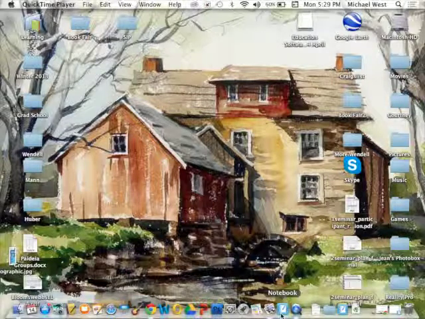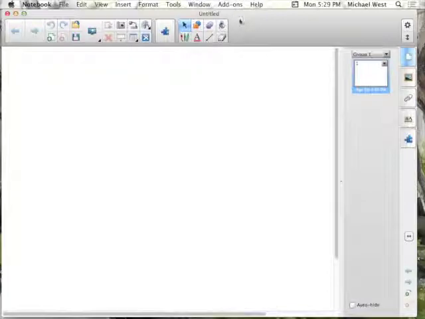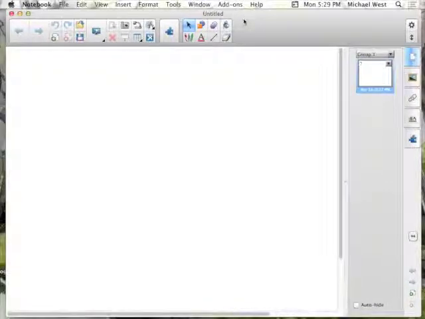So what you want to do is open up Smart Notebook. In my particular case, it's already here in the bottom area of this dock. So I want to open it up here, and as you'll see, I have several different options available, some of which are grayed out and some of which are available to me. Now, these two buttons up here allow me to go between the previous pages and the next page. This button here allows me to add a new page to my presentation over here. And it works similar to the way PowerPoint might work, except we're not actually making a PowerPoint presentation with animations. We're making it much more interactive that way.